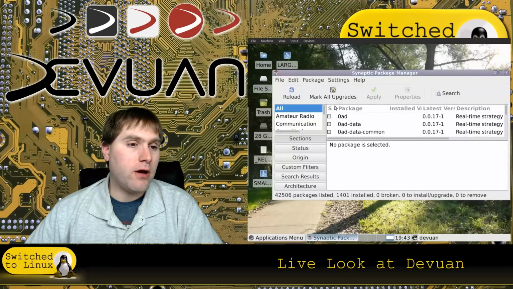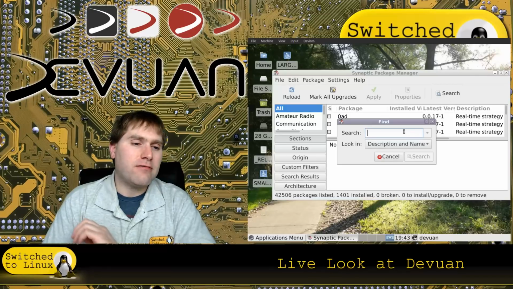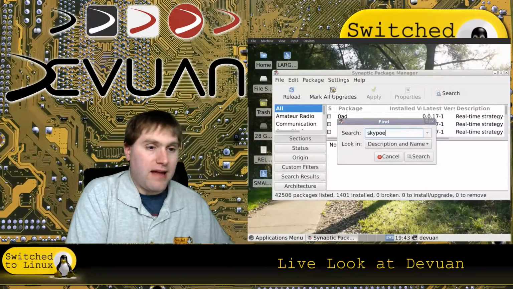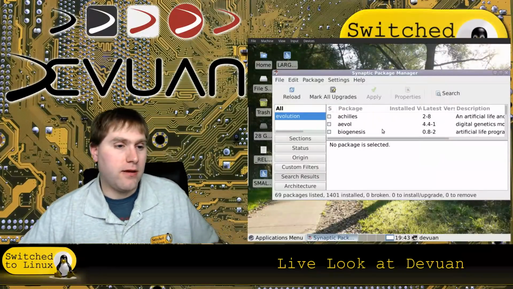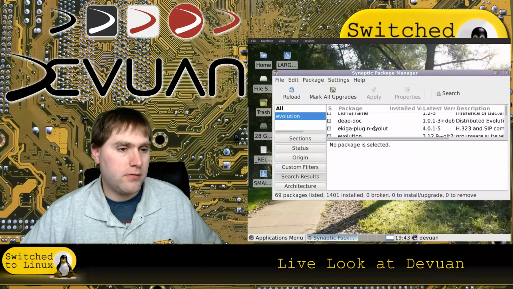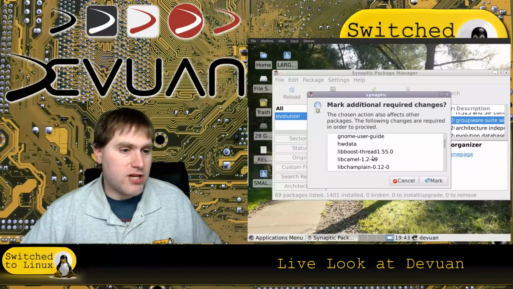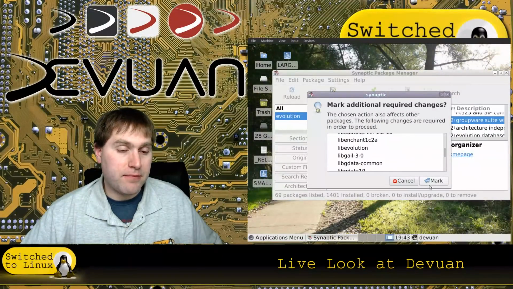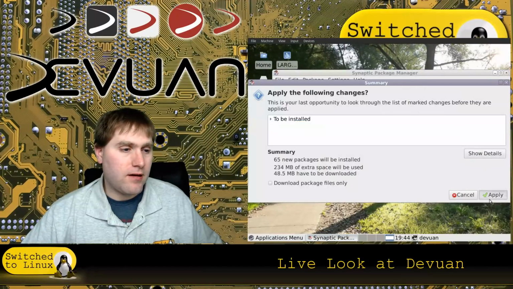Again, if you don't know what software you're looking for or you're kind of new to Linux, this one may not be a good one for you. If you know exactly what you're looking for, well, Skype's not going to be in there. I don't know why I went with Skype. Actually, let's do Evolution because that's actually the email system I prefer. So there's Evolution, so if I want to install it. So it is checking for dependencies, installing dependencies, so that's good. Let's go ahead and apply it. To be installed. Apply.